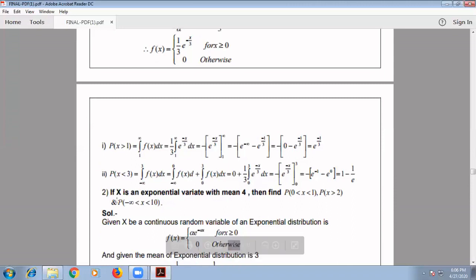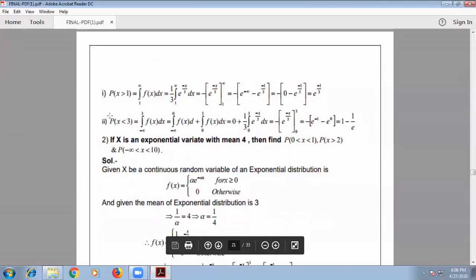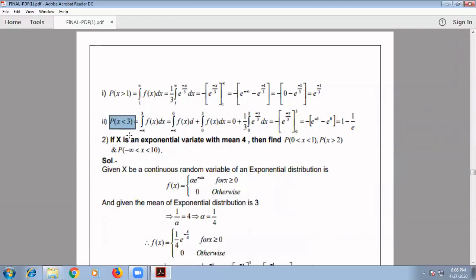Likewise, the second problem we are going to take, that is P(X < 3), we need to find out in this given problem. Less than 3 means the lower limit, as you know, is minus infinity. So minus infinity to 3, we have to take the interval.